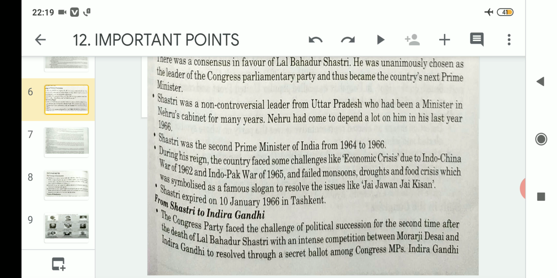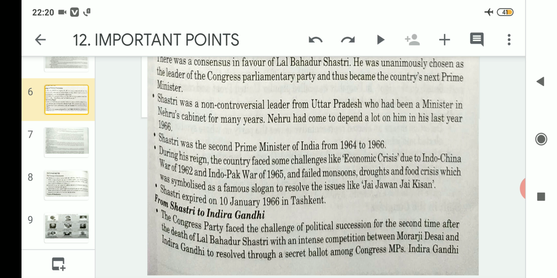So why was he chosen? It was because of his non-controversial character, because he was a very non-controversial leader, and along with that he was also a cabinet minister in Nehru's cabinet for many years. During the last days of Nehru, he had to depend a lot on him. That means Nehru steadily started to depend a lot on him during his last few years.